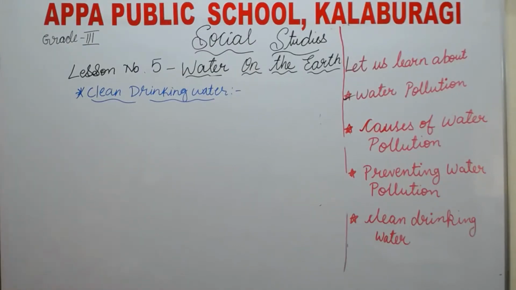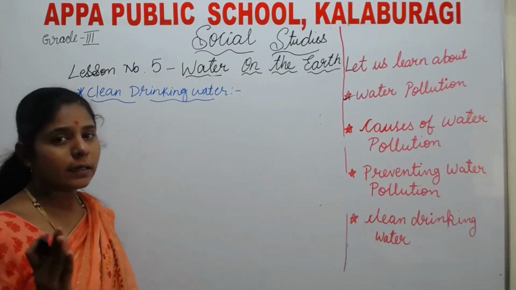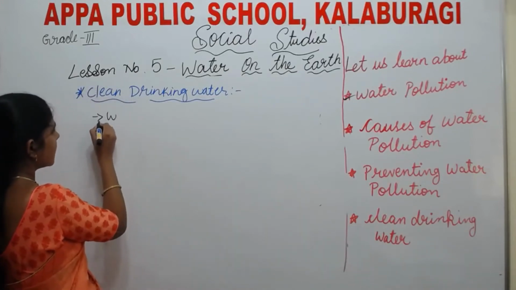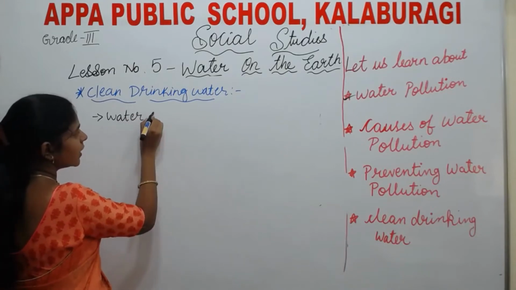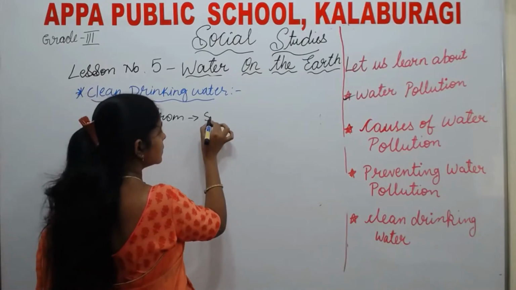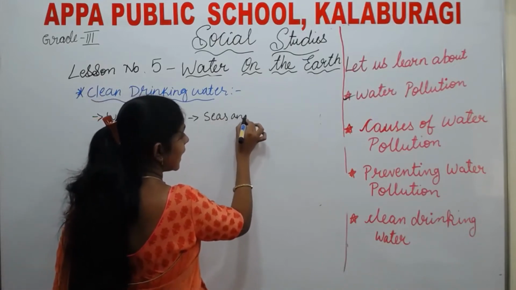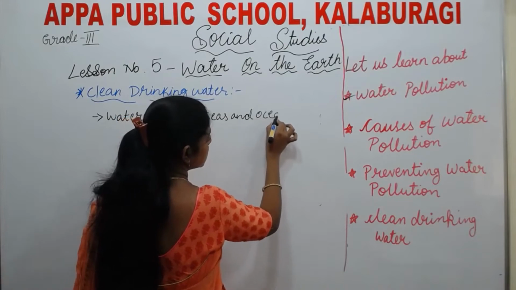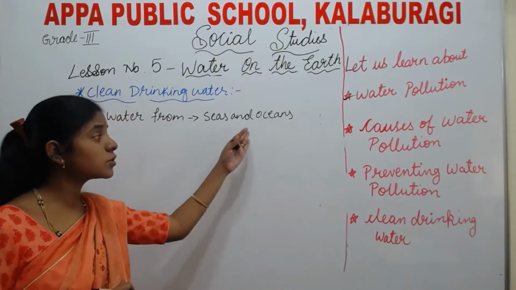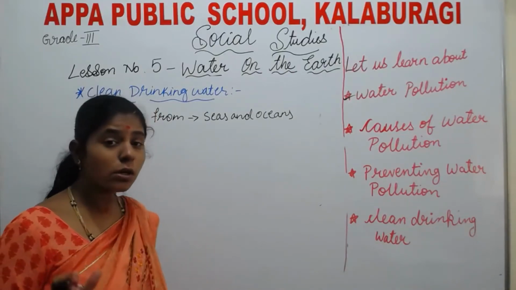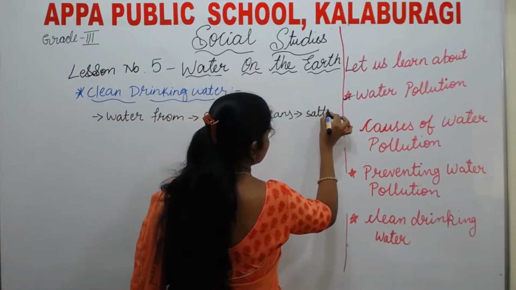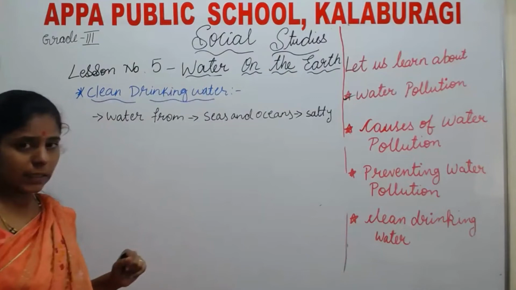Water from seas and oceans is not used for drinking. Why is it not used for drinking? Because it is too salty. That's why we do not drink it.